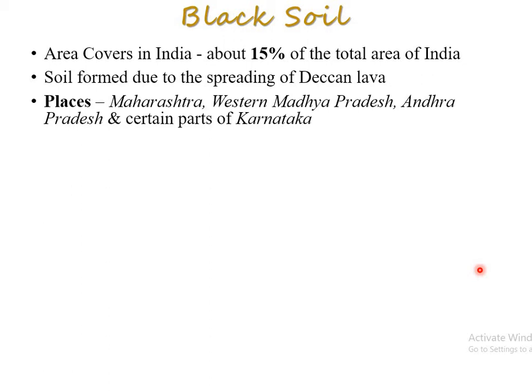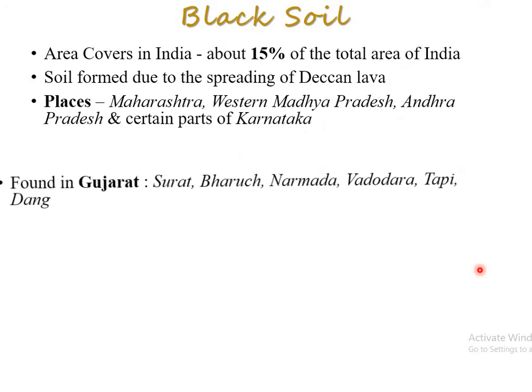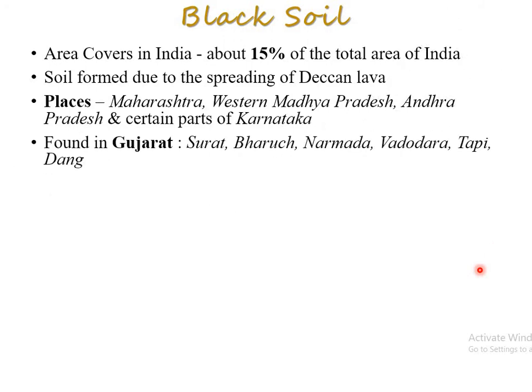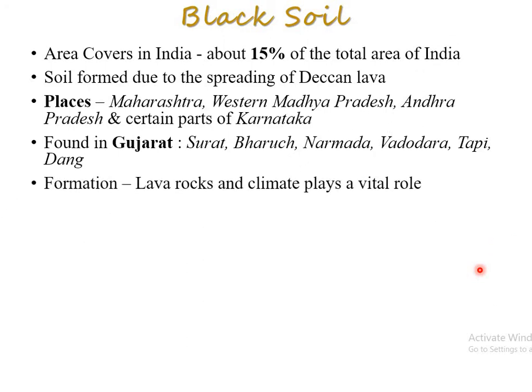It is important why it is found mostly there. Maharashtra is totally covered with this type of soil, right? Vidarbha area especially. In Gujarat, it is found in Surat, Bharuch, Narmada, Vadodara, Tapi, Dang, all the southern districts of Gujarat are covered with black soil. So Gujarat has this type of soil also available. Lava rocks and climate play a vital role. Formation of this black soil is due to the lava rocks and climate. Climate is also important.